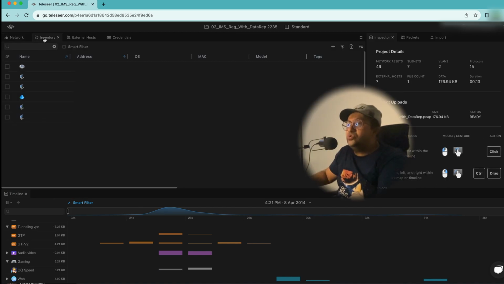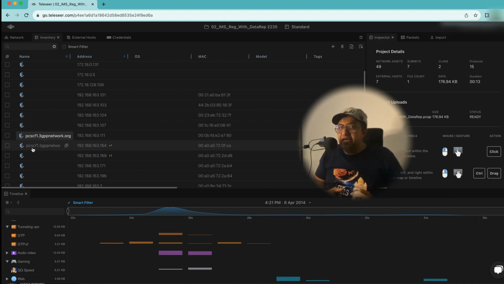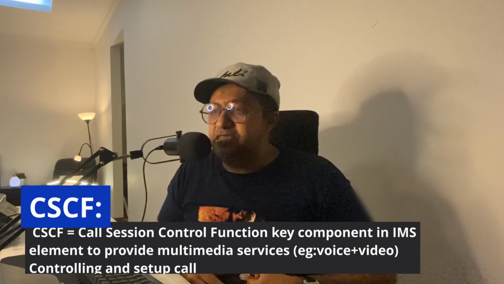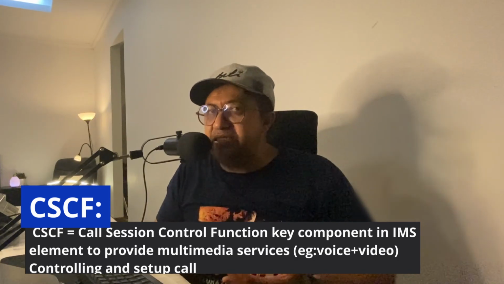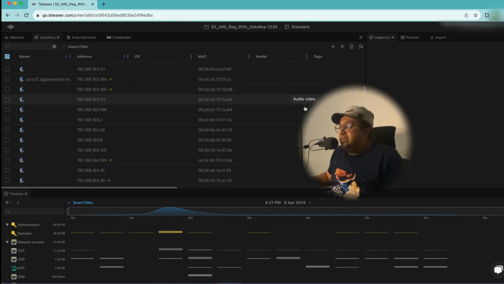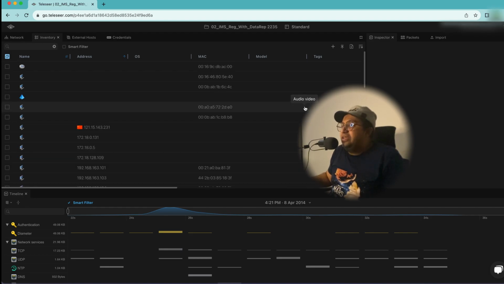Okay, now we go first to the inventory. Okay guys, we found P-CSCF here. CSCF is basically Call Session Control Function in this case. So it's responsible for setting up the call and controlling the functions to stream the multimedia data. It can be voice and it can be video. Your VoLTE, if you make transactions with VoLTE, it will be involved also with the CSCF itself. Anyway, the interesting thing, when I scroll down, we don't find any vulnerabilities.